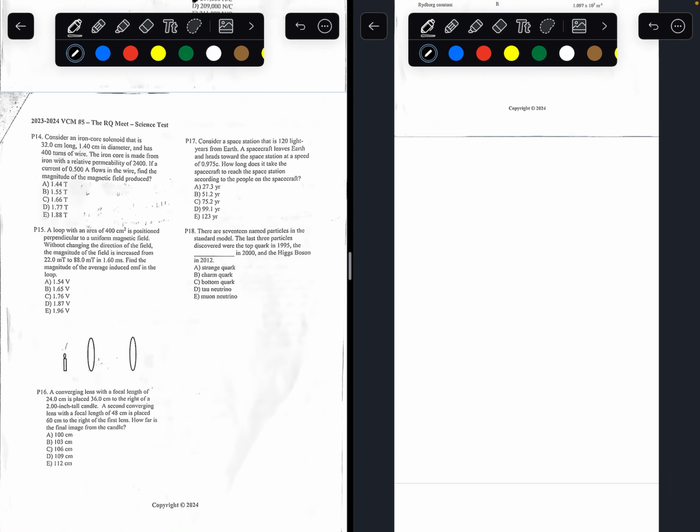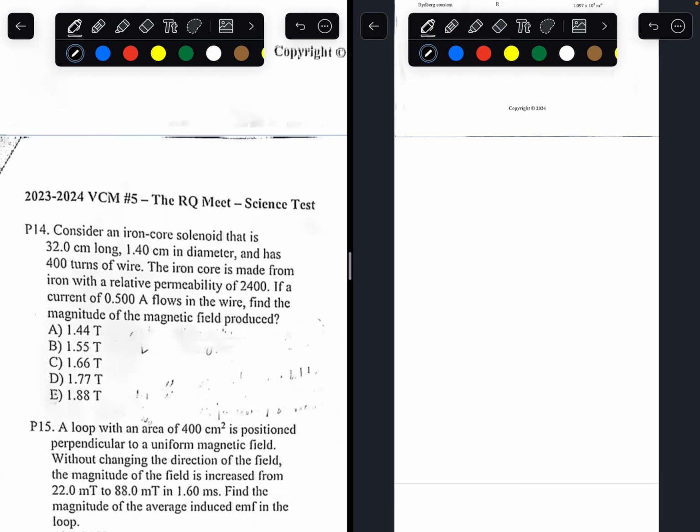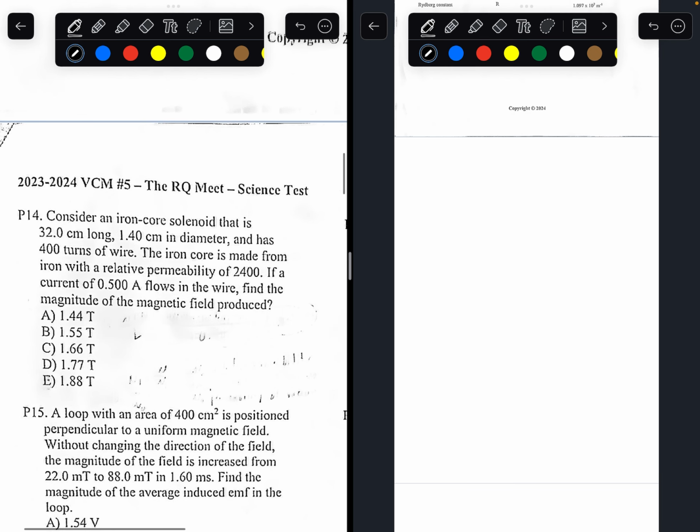Number 14. Consider the iron core solenoid that is 32 centimeters long, 1.4 centimeters in diameter, and has 400 turns of wire. The iron core is made from the iron with a relative permeability of 2400. If the current of 0.5 amps flows through the wire, find the magnitude of the magnetic field produced.